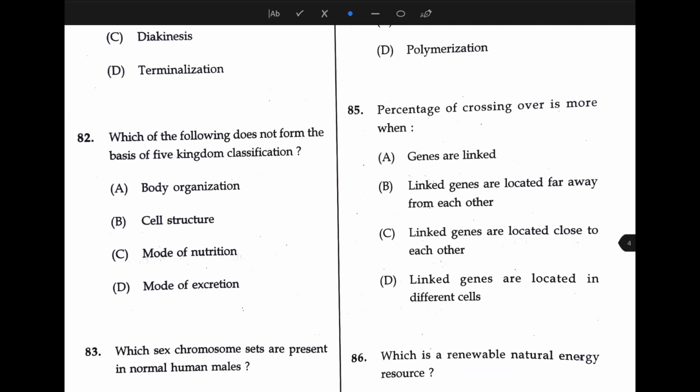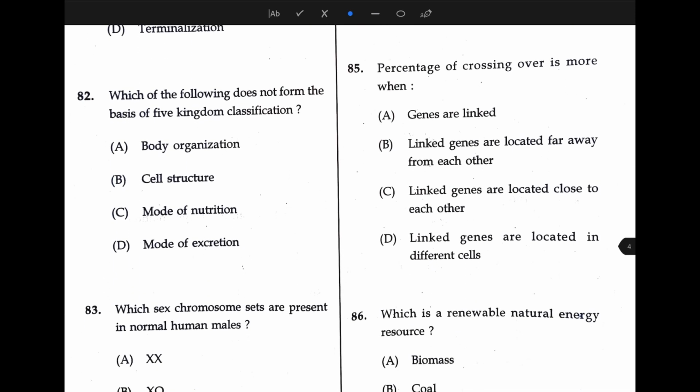Next, which of the following does not form the basis of five kingdom classification? And the answer is a mode of excretion. Okay, option D.